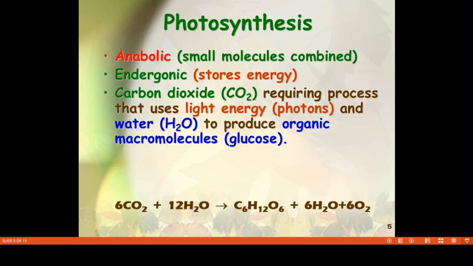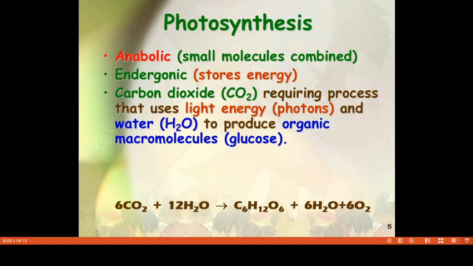Photosynthesis is a carbon dioxide requiring process that uses light energy and water to produce organic molecules like glucose.